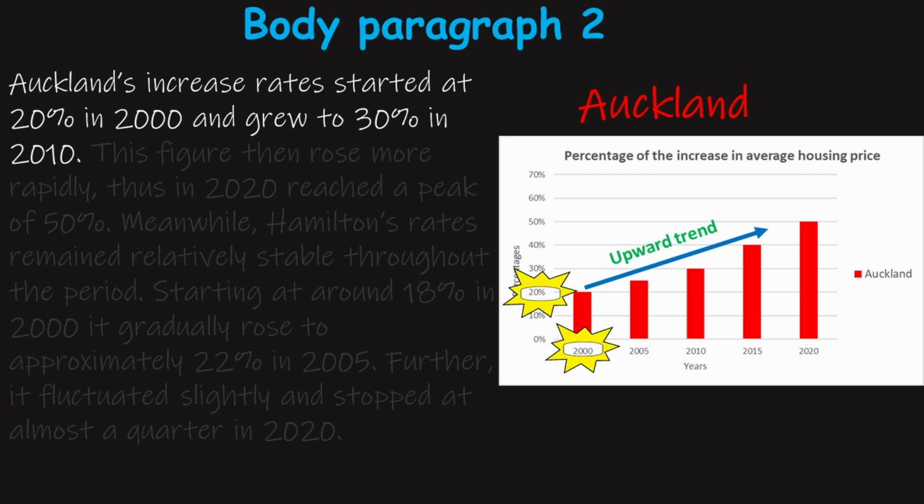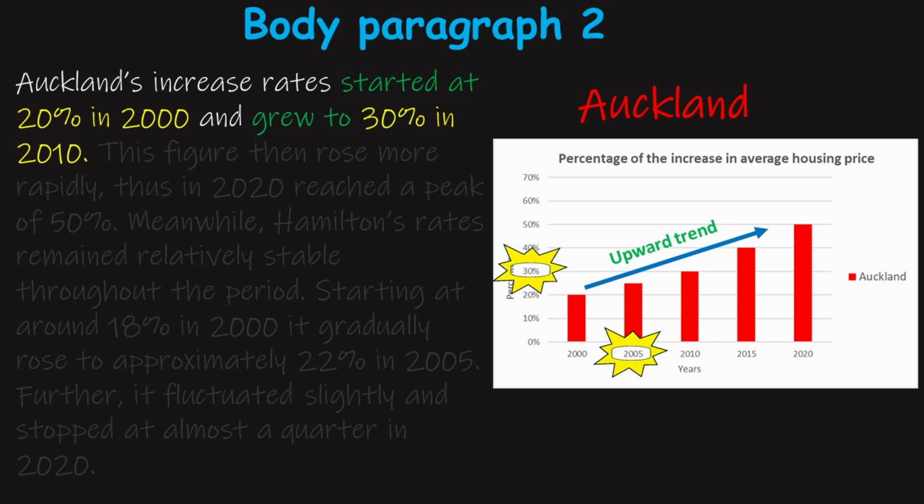Again, we are going to analyze each sentence of this paragraph. Sentence 1. Similarly to the previous paragraph, the yellow color indicates years and percentages: 2000 and 20%, 2010 and 30%. Started and grew are verbs colored by green to call attention. These verbs should be used with percentages and years. The red color indicates the phrase I used to provide a transition among the trends. Auckland's rates of increase worked as a bridge to start the trend of Auckland logically.